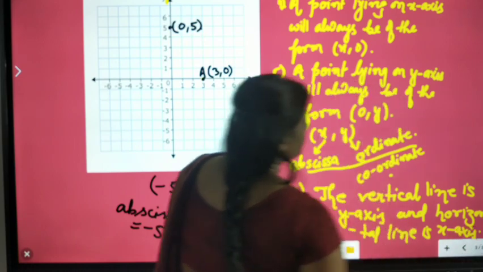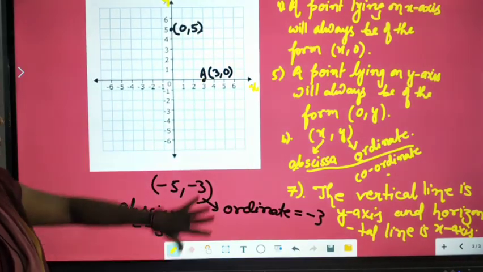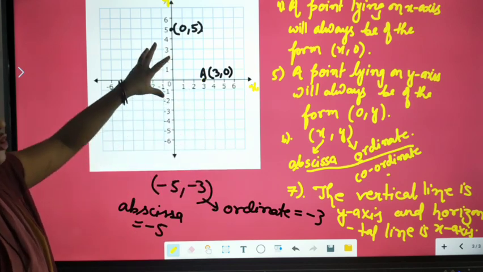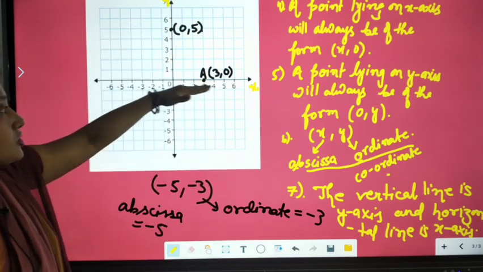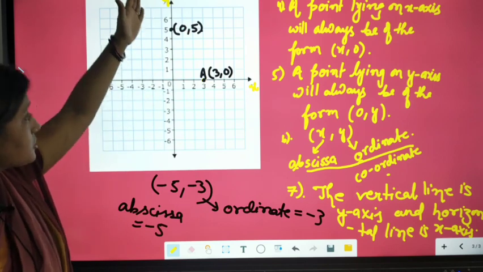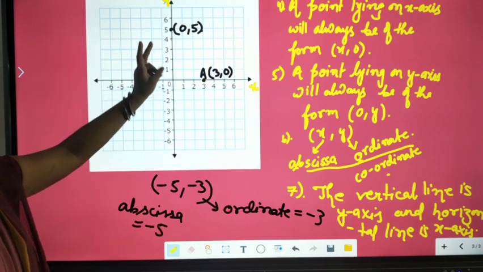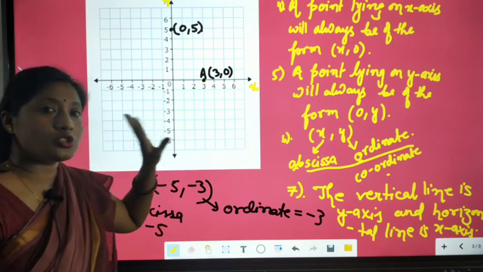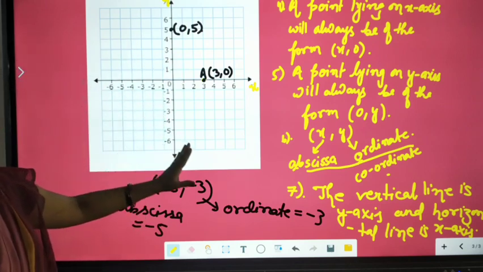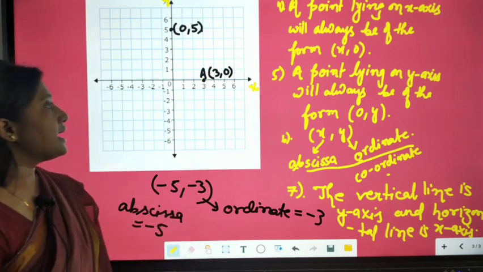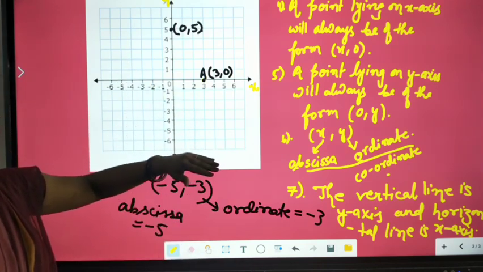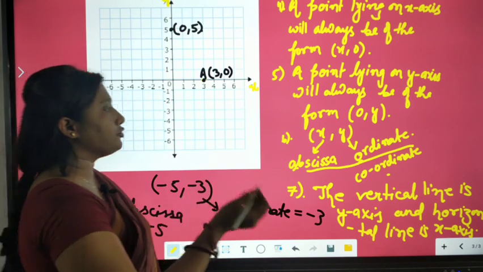Okay, these are all the points we have drawn from this coordinate axis. These are two coordinate axes. This is the horizontal line, that is the x-axis. This is the vertical line, that is the y-axis. And this divides the plane into four quadrants: first, second, third, fourth. I just explained the signs of the quadrants and how you have to take out the points from here. Now I am going to give you a few questions.